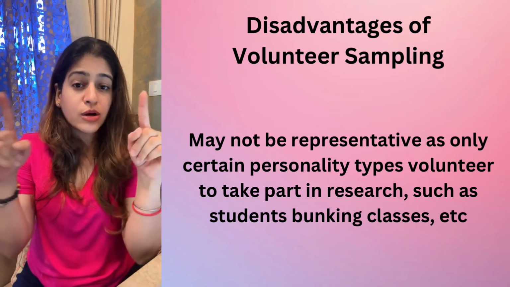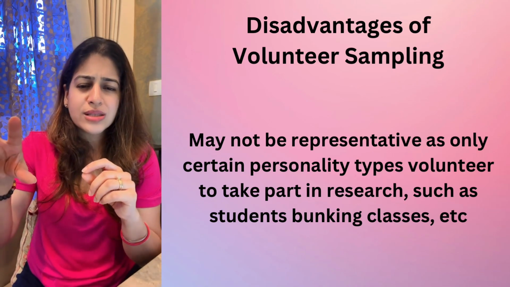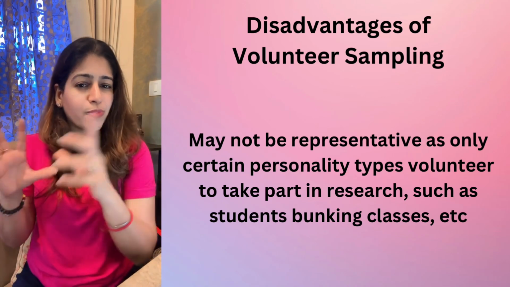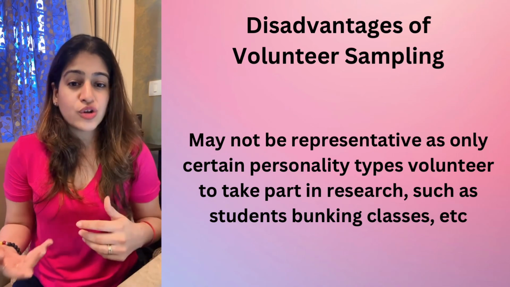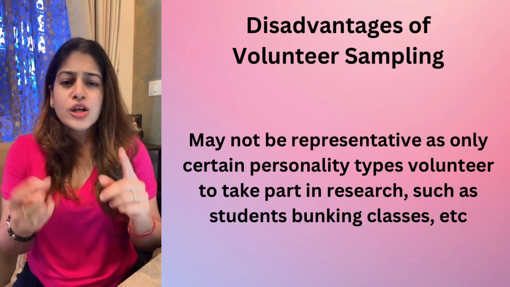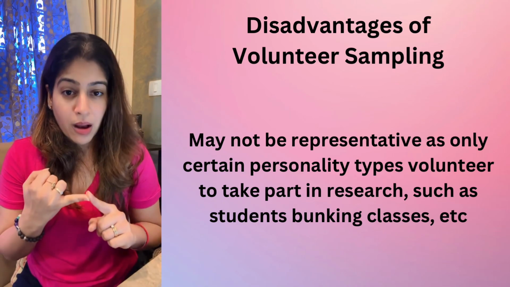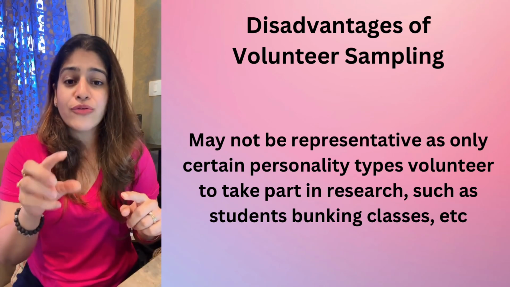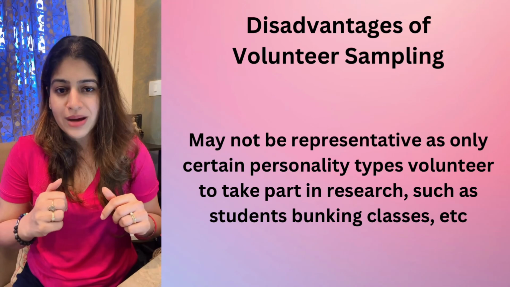because let's say I give an example where I have put up a billboard, a paper saying that anybody who is free during such and such period, please come to the lab and be a part of my study. So I've put this up, and all the students come and see that, oh, a study is happening, the researcher wants some participants, so let's go. So maybe I get a very biased sample. All the students who want to bunk classes can come to my study. All the ones who have a free period during that very time can be the sample of my study.